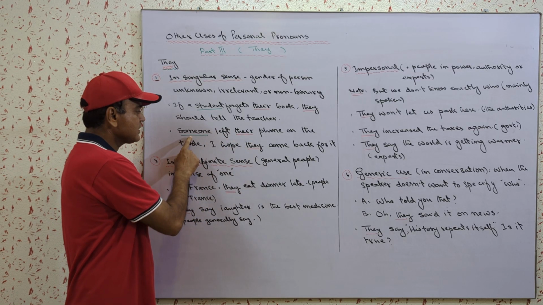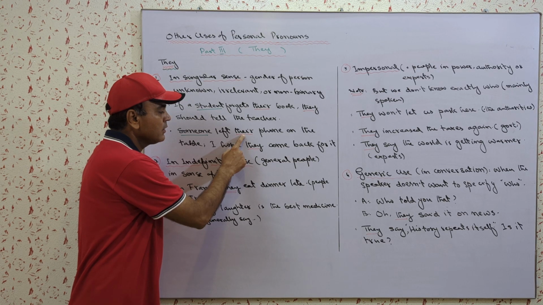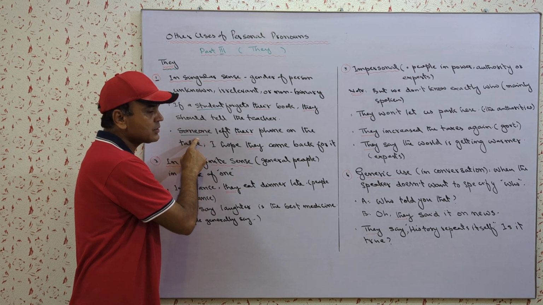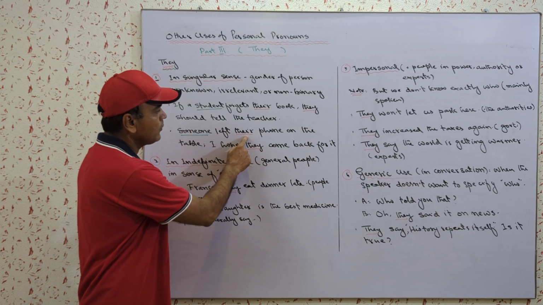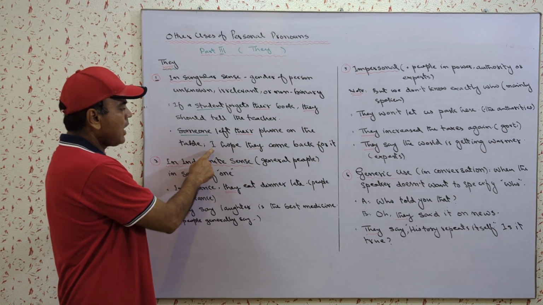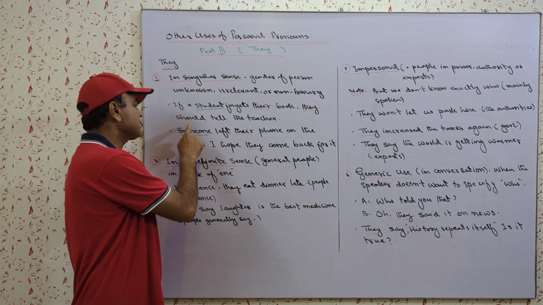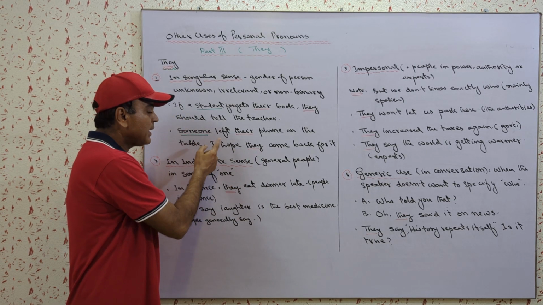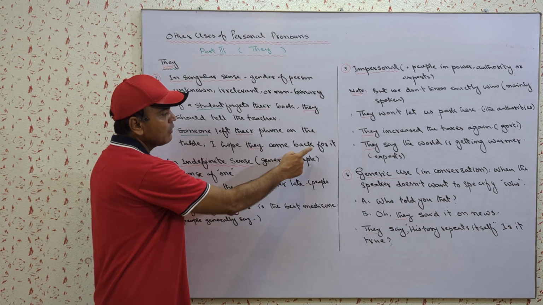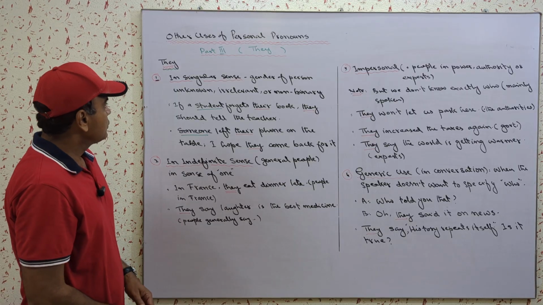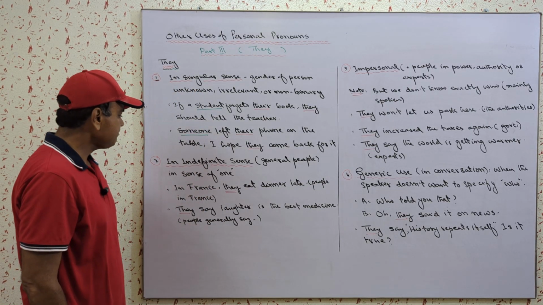Someone is singular, but in place of it I am using they, because I am not sure whether the someone was male or female. I hope they come back for it. So this is the first use of they apart from its basic use.